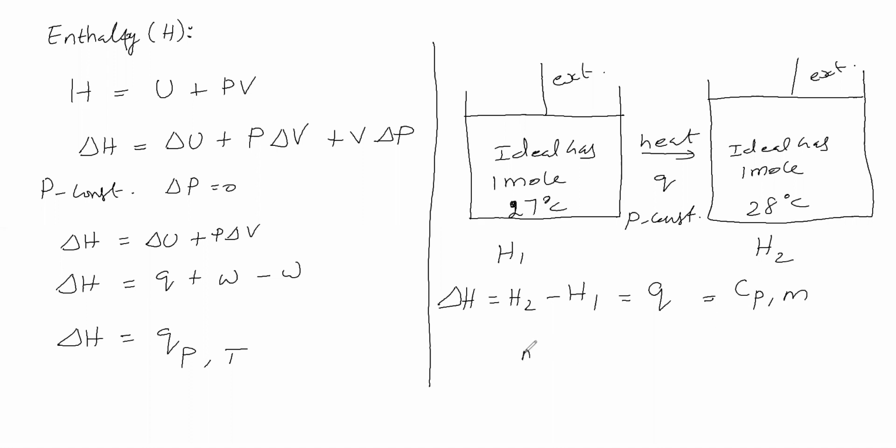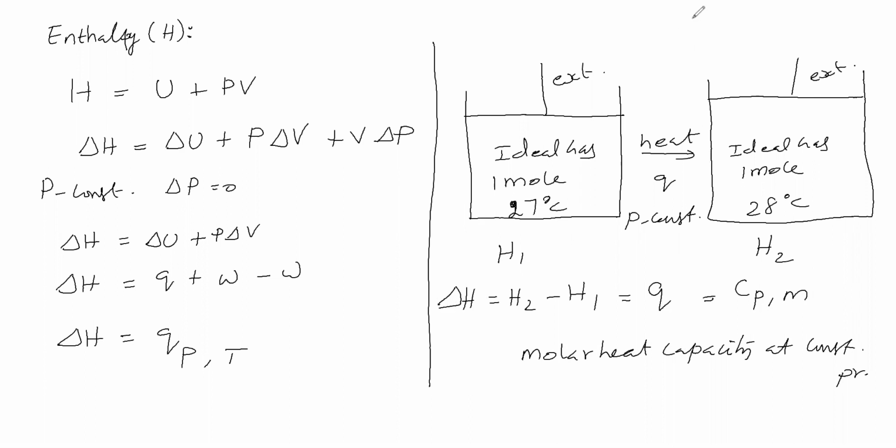What is CPM? CPM is called the molar heat capacity at constant pressure. So, delta H is equal to Q, and Q is equal to CPM.